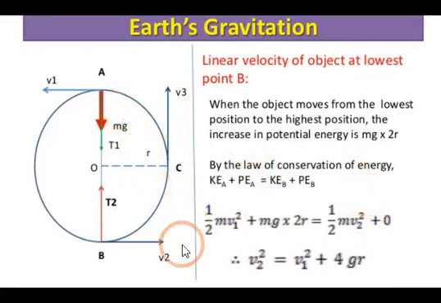Now the kinetic energy at A is half mv1 square, plus, as we just saw, the potential energy becomes 2mgr, equal to half mv2 square plus, at the bottom, the potential energy is 0. So v2 square is equal to v1 square plus 4gr. You can see it over here, half gets cancelled, m gets cancelled. v2 square is equal to v1 square plus 4gr.